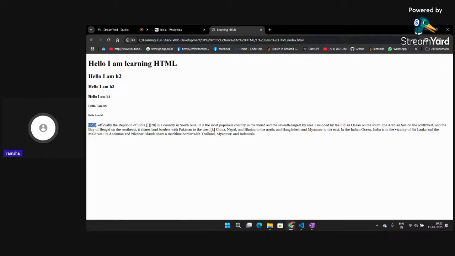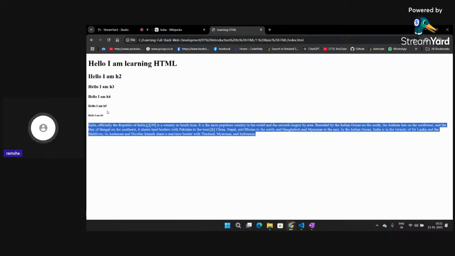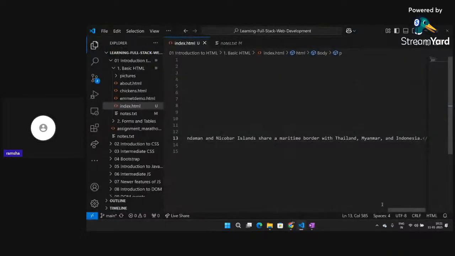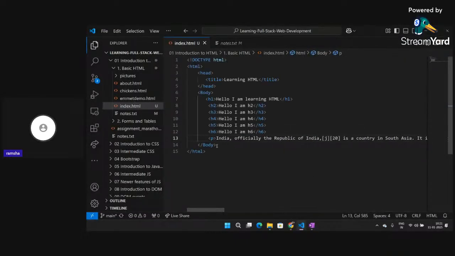Now suppose I want to make only India as bold, not all the text but only India. So what I can do is I can use a tag, I can use tag inside tag.